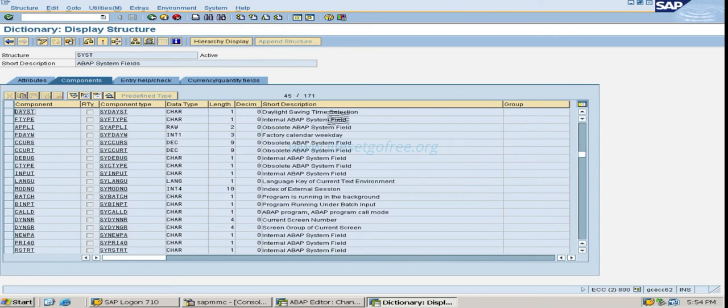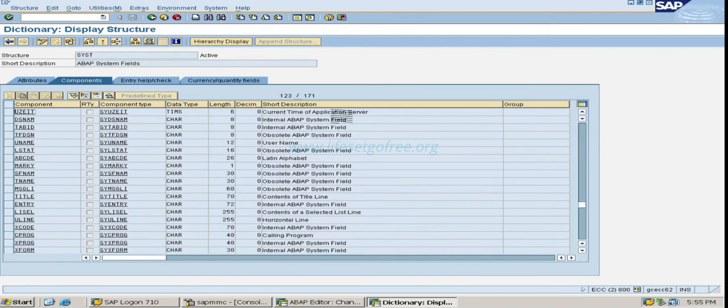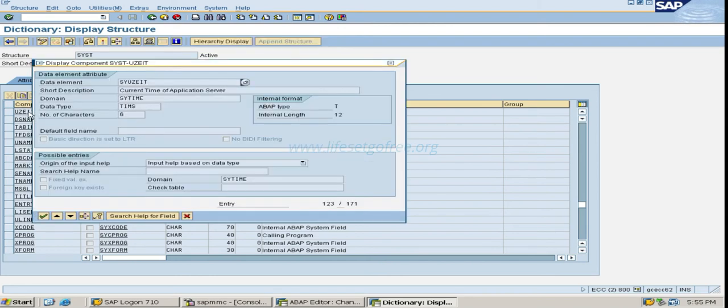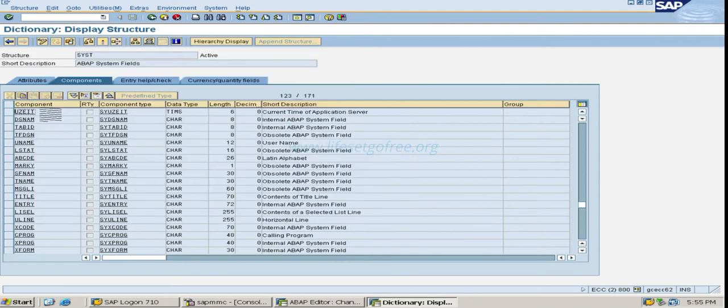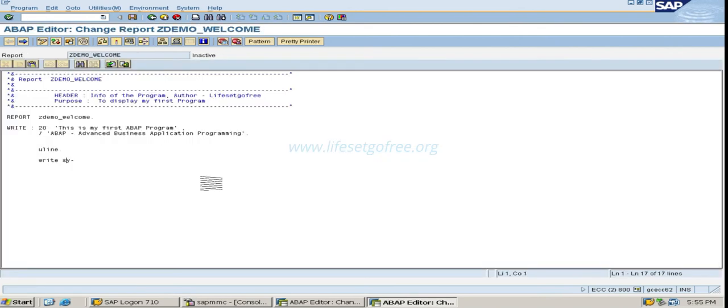Now we got the first one, whatever you see here in the structure is the search result. You can see daylight saving time. No, I want some more things. See here, this one, current time of the application server. So what is the field here, component? Use it. Just double click this one. The data element and all these things, let's discuss later. So just copy this, use it and go back.